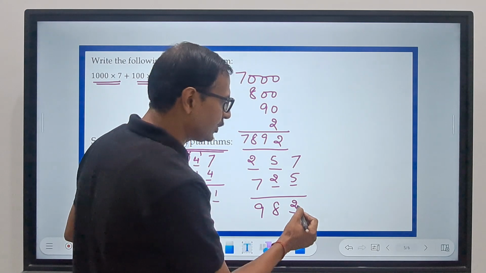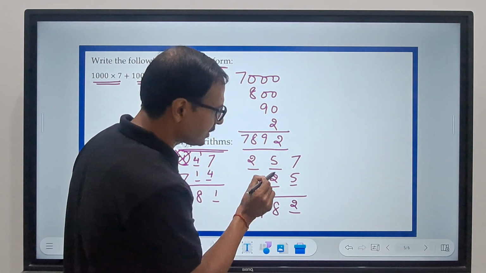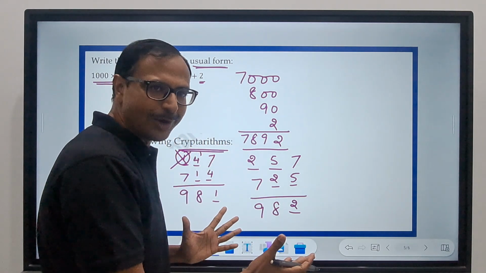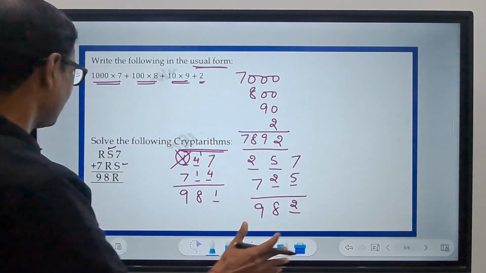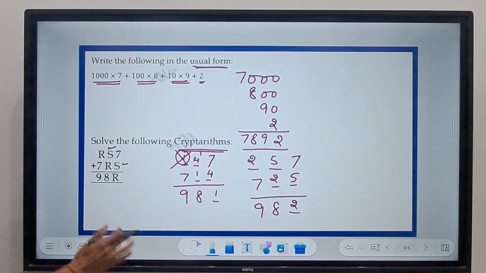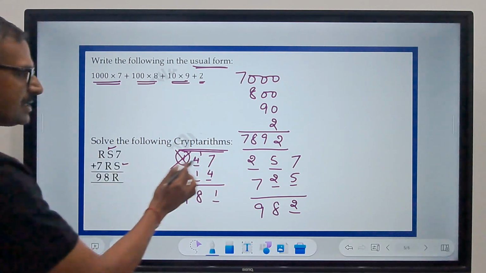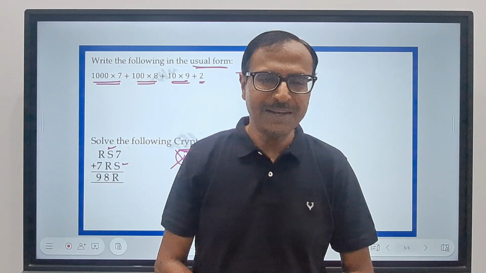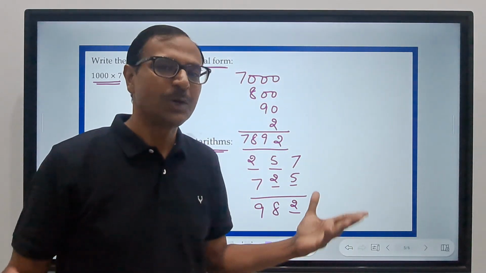7 plus 5 is 12, 2, 1 carry. 1 plus 5 plus 2 is 8 and 2 plus 7 is 9. Cryptarithm solved. So all the digits of the cryptarithm have been obtained. R is 2 and S is 5. Isn't that amazing? Playing with numbers. We are indeed playing with numbers in these questions.